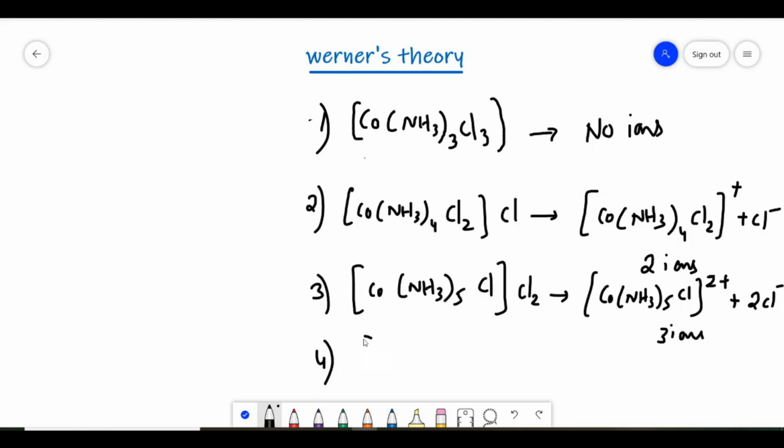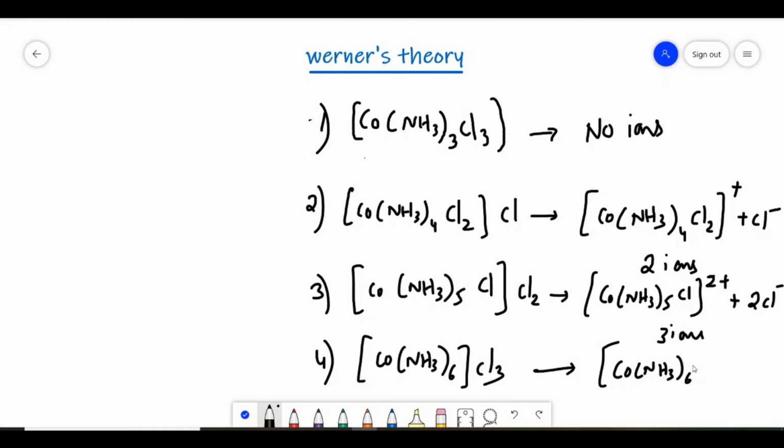And the fourth example, [Co(NH3)6]Cl3. Now if you ionize this, we get [Co(NH3)6]3+ and 3 Cl−. And the number of ions is 4. So among these 4 options, if they ask which is a good conductor, then the fourth option is a good conductor of electricity. So in this way, as the number of ions increases, the conductance also increases.